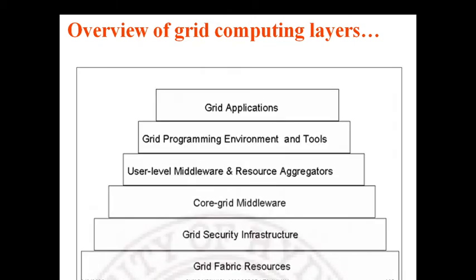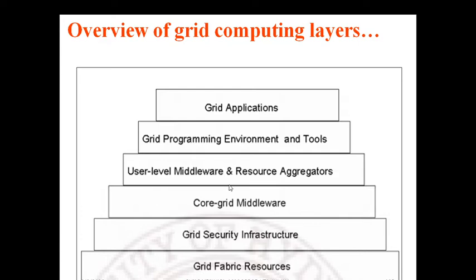So according to this, if you observe carefully, this is a detailed architecture. We know about the grid fabric layer, which controls the local resources. Above that, in the network layer or the transport layer, or connectivity we can say, we have a security infrastructure which secures our data through different mechanisms, encryption, decryption, or any hash functions.